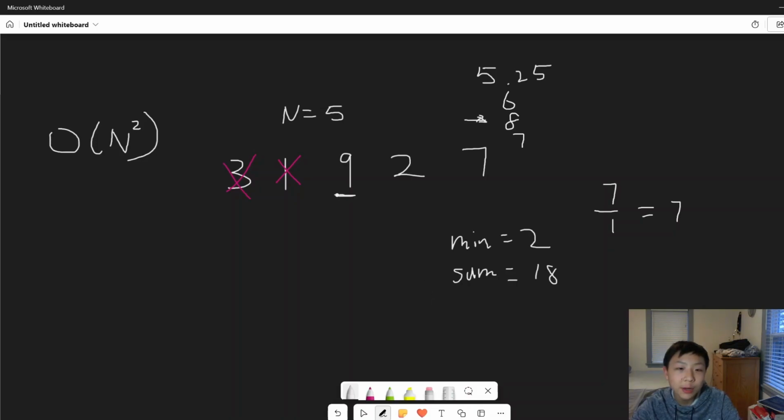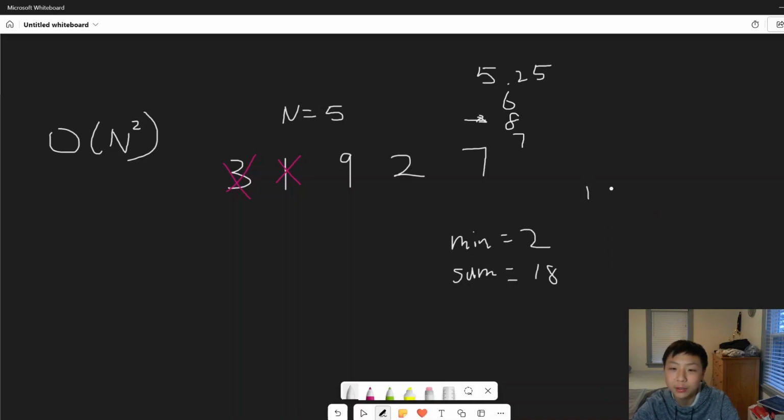What is our minimum? Well, if this number right here is smaller than our minimum, then we could just replace the minimum with this number. However, in this case, 9 is bigger than our minimum, so it's not going to be the minimum for the whole array over here. So our minimum is going to stay the same. We're going to do the exact same thing: subtract the minimum from the sum.